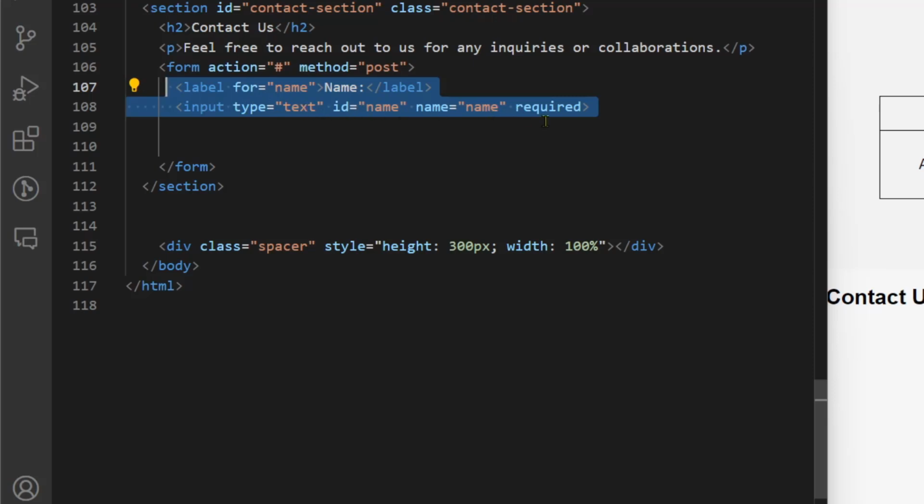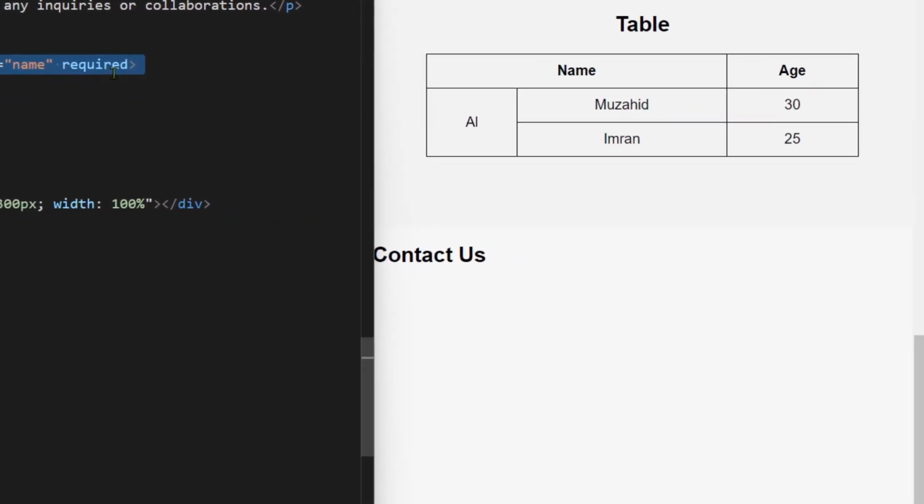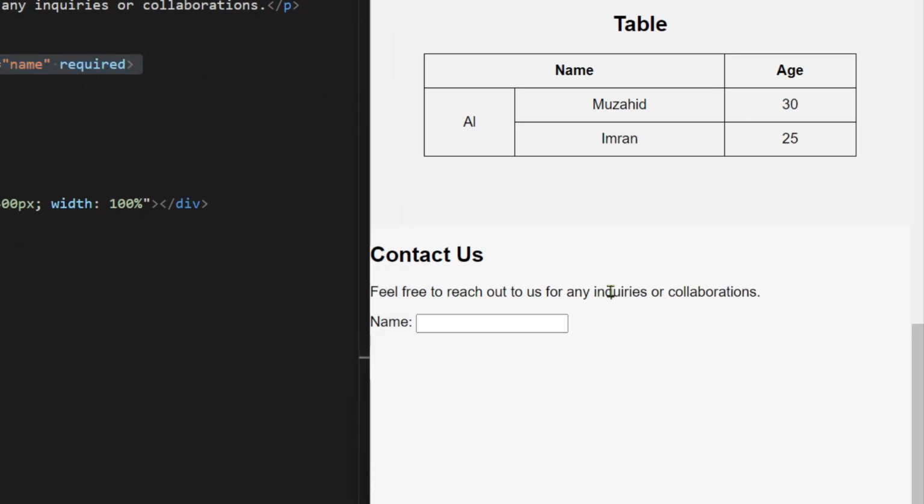So inside this form we are going to use a label for name and input type text, id name, and this will be required. With this required attribute, if an input field is not filled up, then our submit will fail.